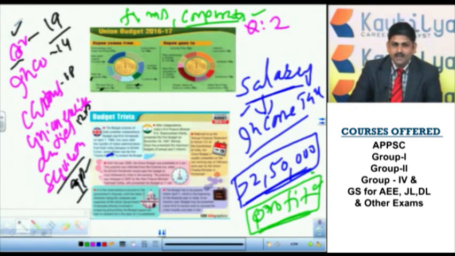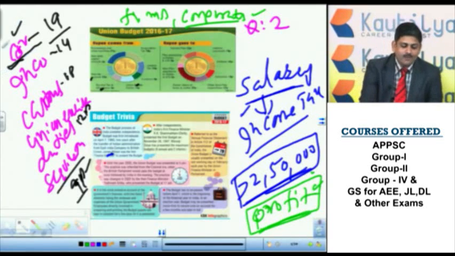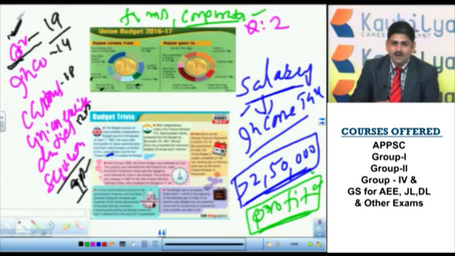Now very carefully see the question. What is the maximum source of revenue for the government of India as far as the 2016-17 budget is concerned? It is borrowings. Out of the taxes, which of the following is the maximum source for the union government to raise the revenues? It is corporate tax. If it is asked in terms of taxes, you have to answer corporate tax. If it is asked out of all the sources, it may be tax or non-tax, you have to answer borrowings. These are two very, very important questions.